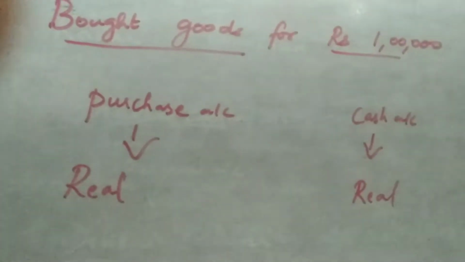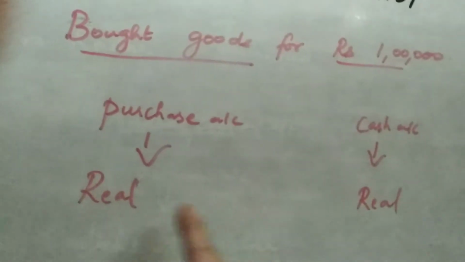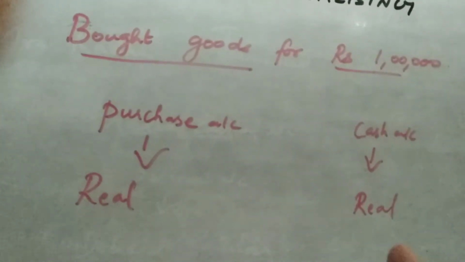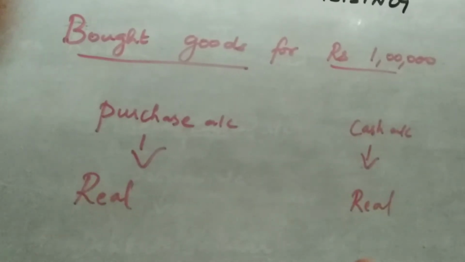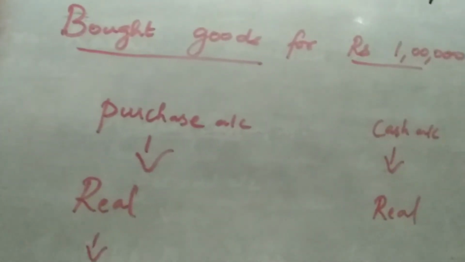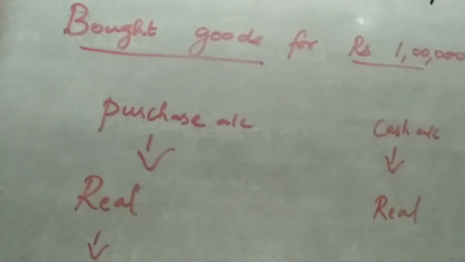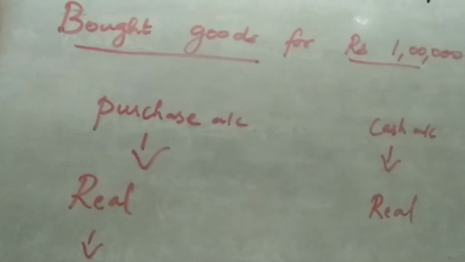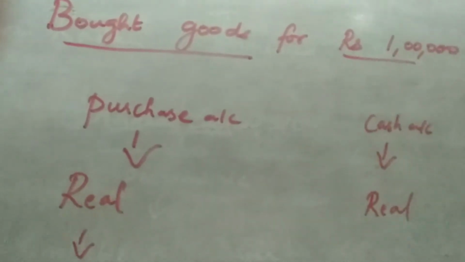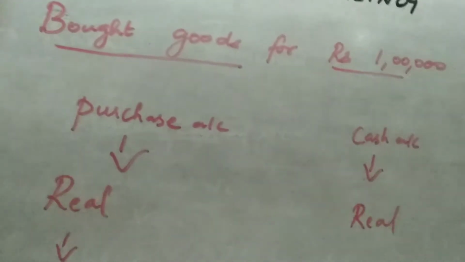real. So what is the rule when both the accounts comes under real? It is very easy for us to apply the golden rule. So what is the rule? Debit what comes in. So when we purchase goods, goods are coming into the business, right?